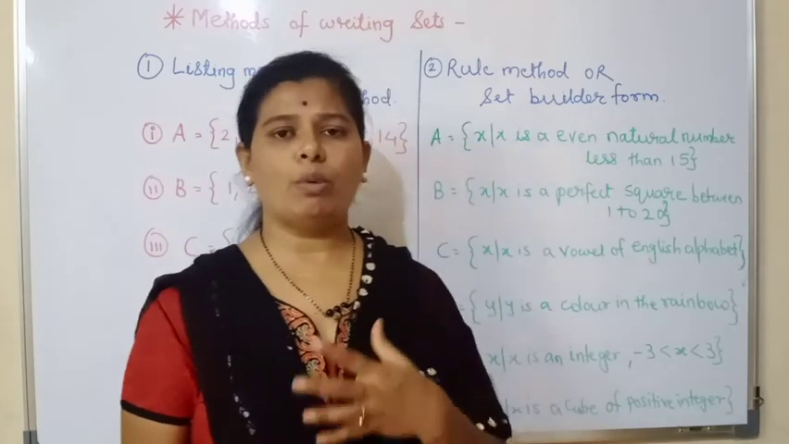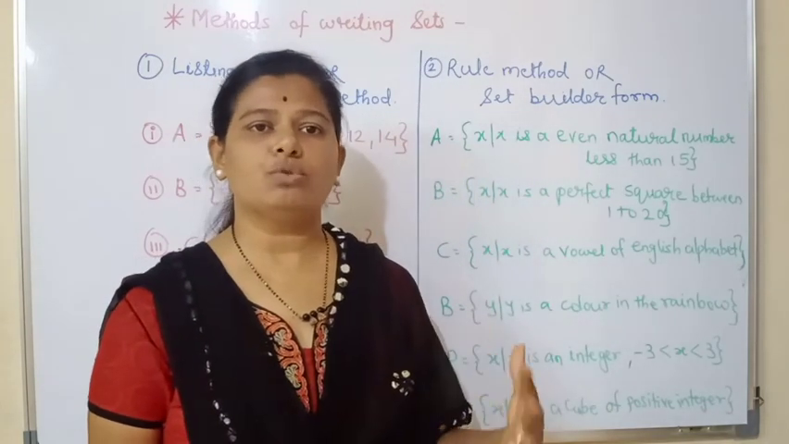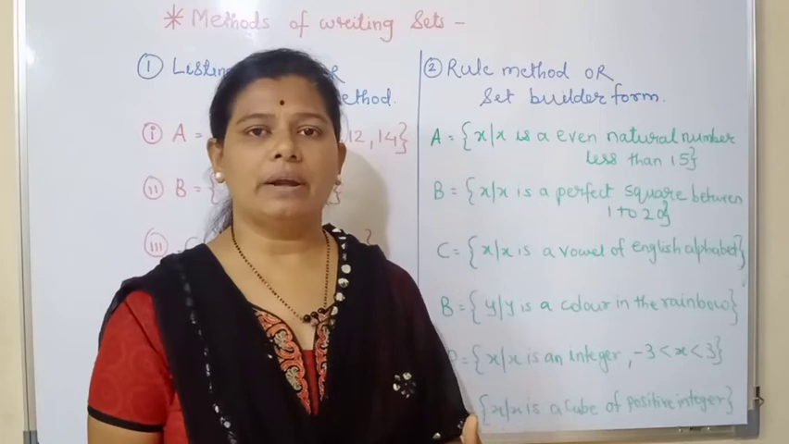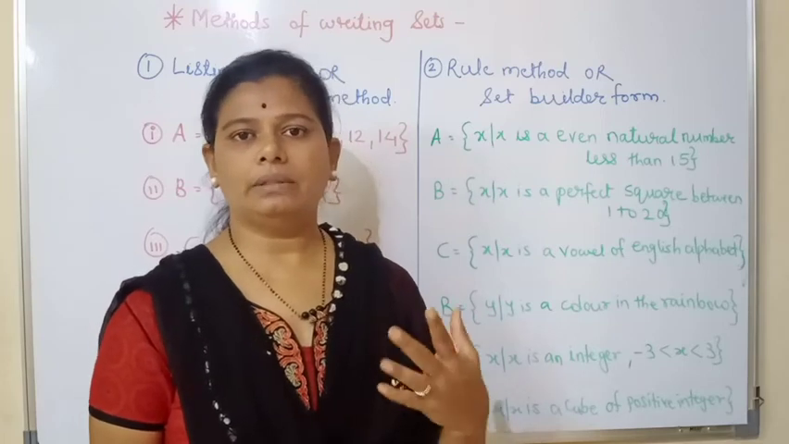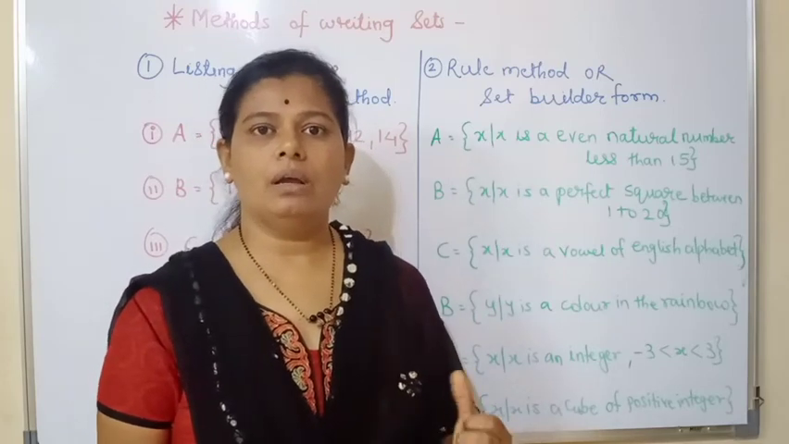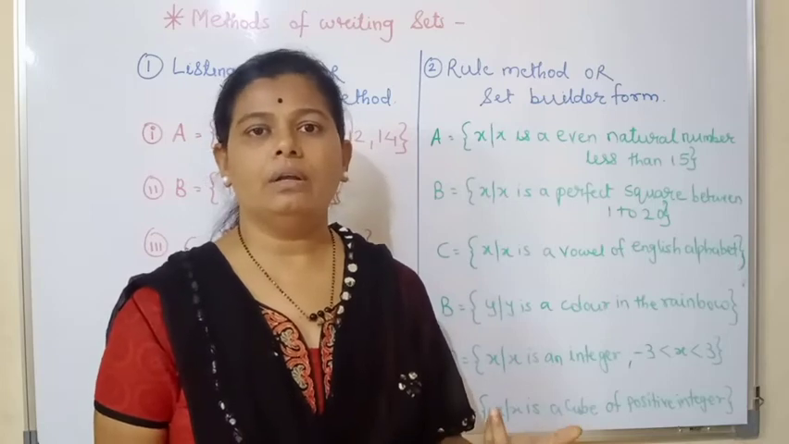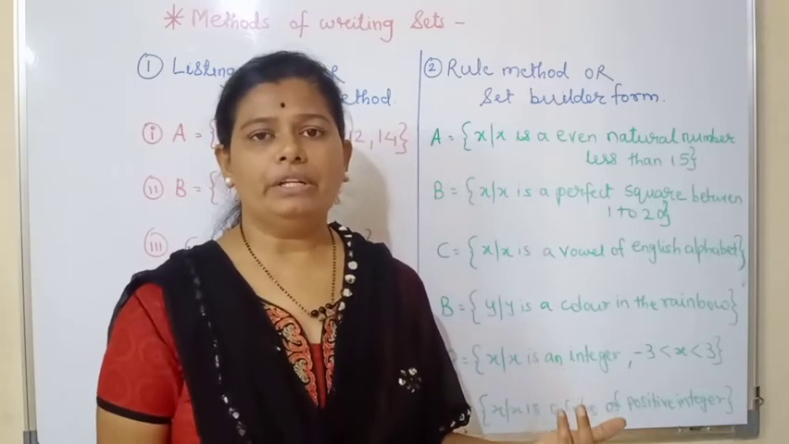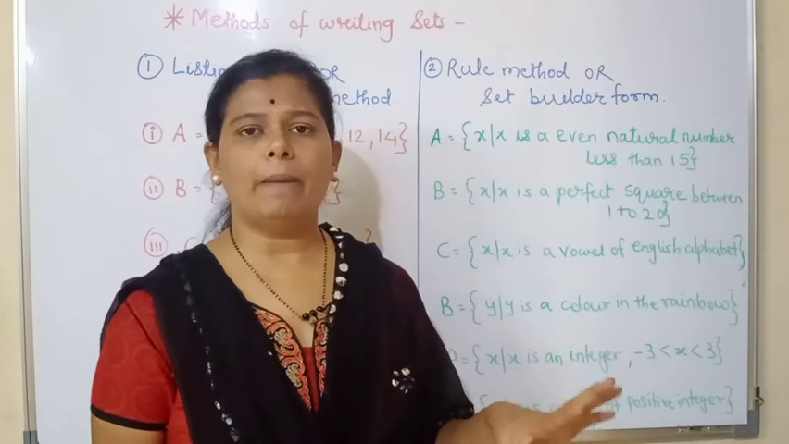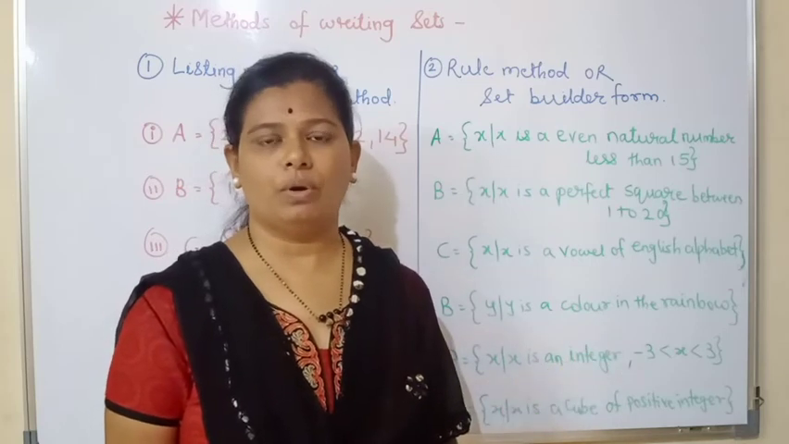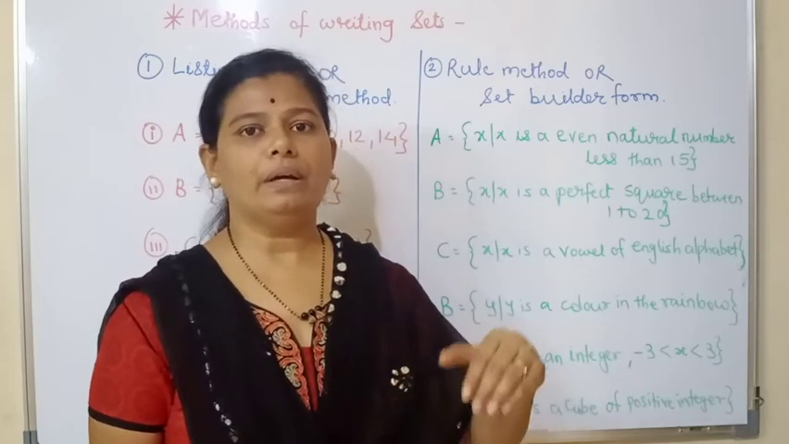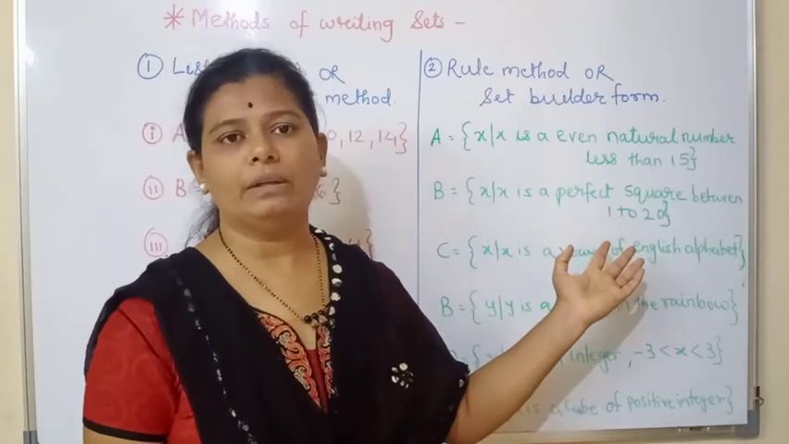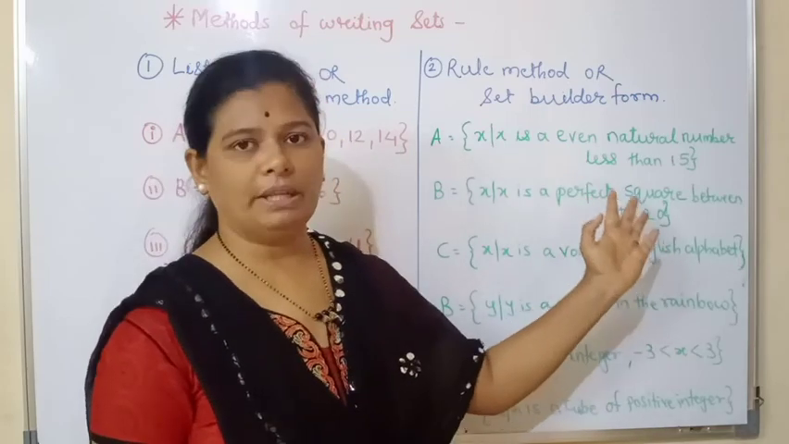So obviously, by observing the numbers, you should be able to understand whether the given numbers are cubes, squares, even, odd, natural, whole, integers, or whatever they are. You should be able to identify them first of all. Until you identify them, you are not able to write the property in the rule method.